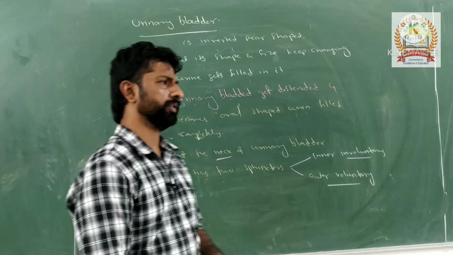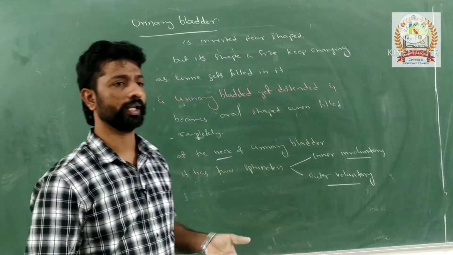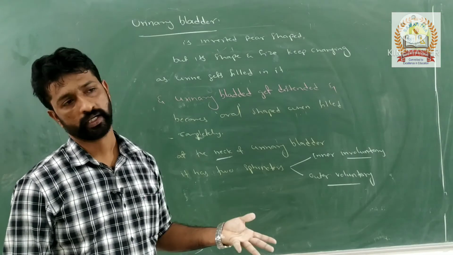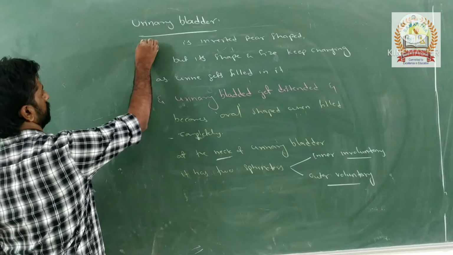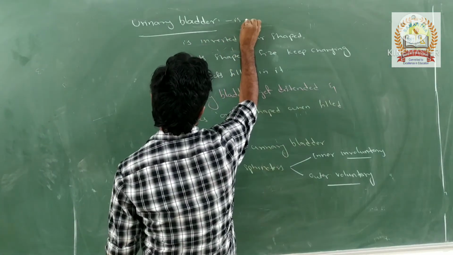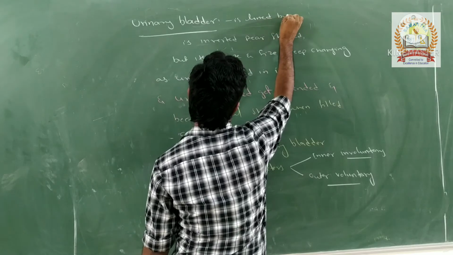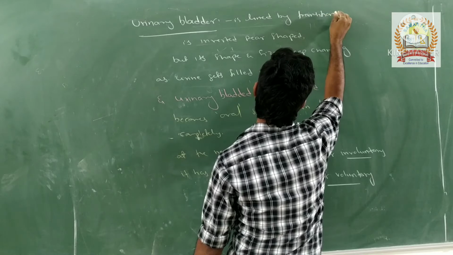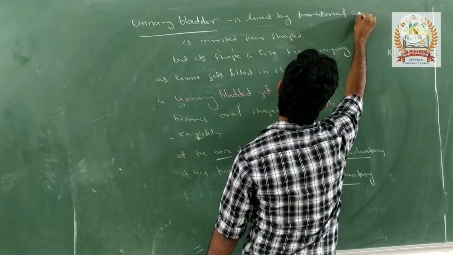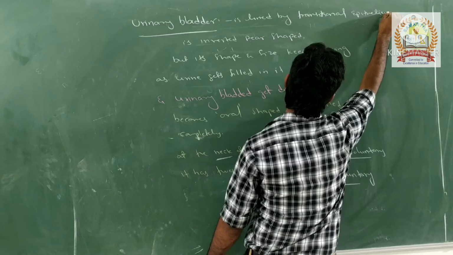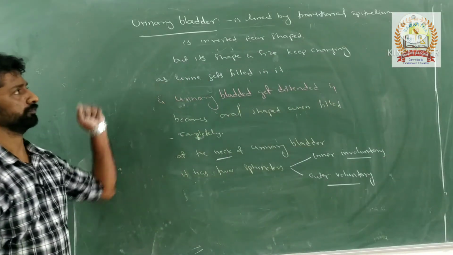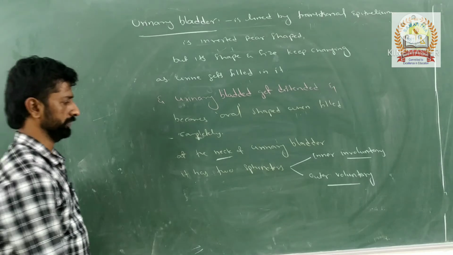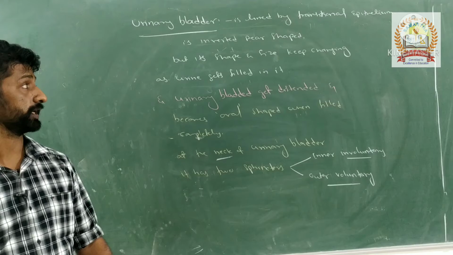Name the type of epithelium which lines the urinary bladder. Yes, the urinary bladder is lined by which epithelium? Transitional epithelium. So the urinary bladder is lined inside by transitional epithelium. Okay, it has transitional epithelium. Any doubt in this one? That is regarding the urinary bladder.